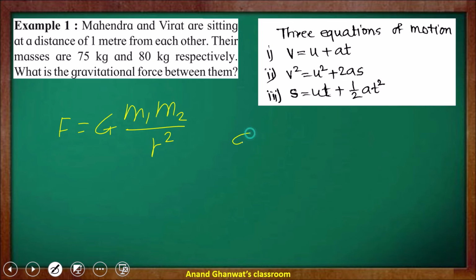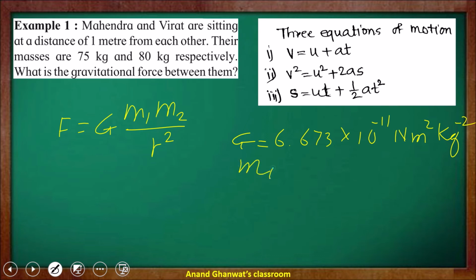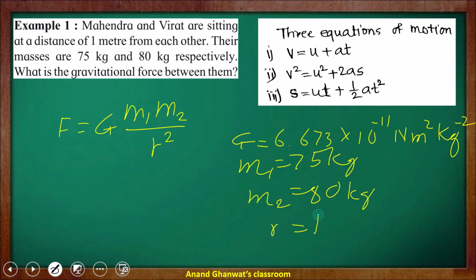The value of G is taken as 6.673 into 10 raised to negative 11 Newton meter square per kg square. m1 is given as 75 kilograms, m2 is given as 80 kilograms, and the value of r is 1 meter. So put in all the values and find F.